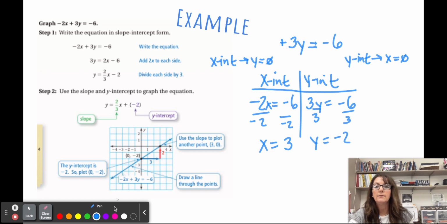And then if you go over to the graph, and let's do a color like purple, just to highlight it, it's crossing x at 3, right here. That's the x-intercept, and y at negative 2 right here. Technically, those would have been two really quick and easy ways to get these two values, which gave you 2 points that you could then draw your line. I know I took a really long time because I was trying to figure that out, but starting from this original equation without having to first change it into slope-intercept form.